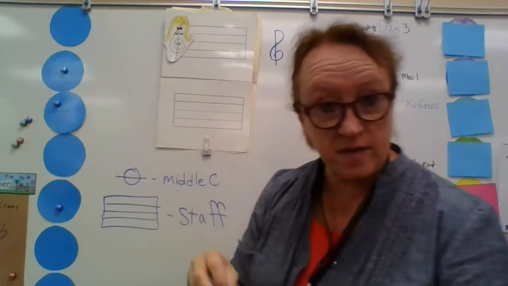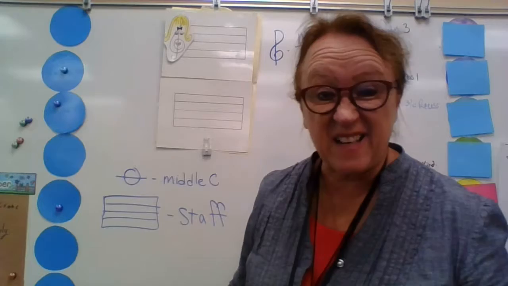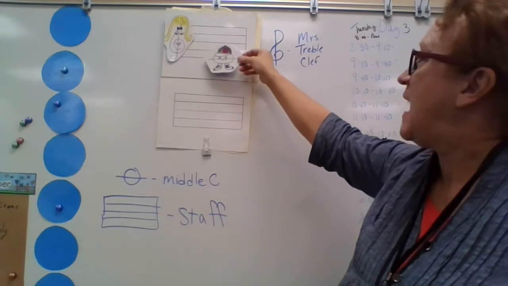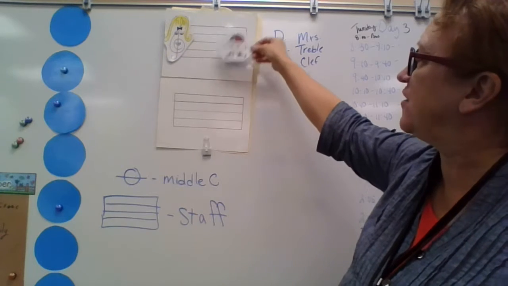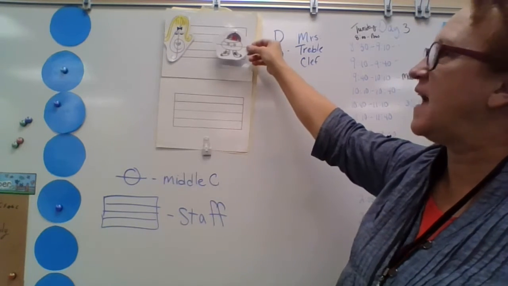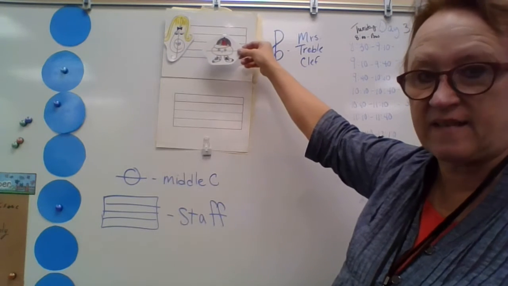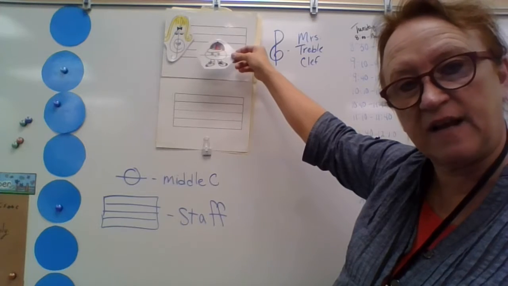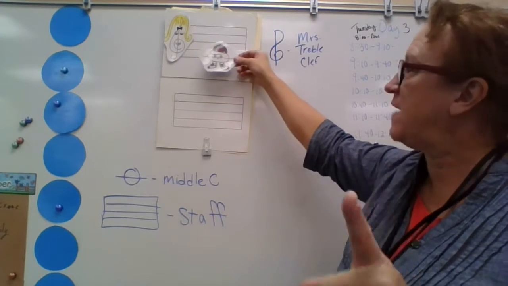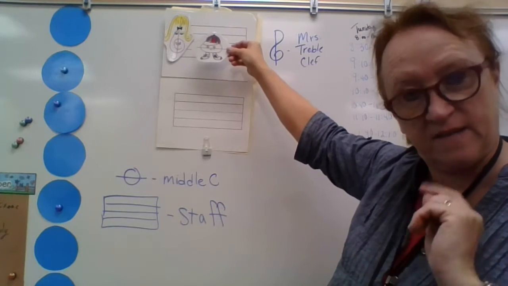Can you figure out so far that this probably isn't a nonfiction story? I think it's fiction. I think it's just made up. Mrs. Trebleclef was talking to Middle C, and Middle C said, your neighborhood looks really nice. Your side of the street looks good. And she said, we would love to have you come and live on my side of the street, but there's just one rule. There's lots of kids that live on my side of the street. They're just not here right now, but there's just one rule. If you're going to live on my side of the street, you have to have a high voice.